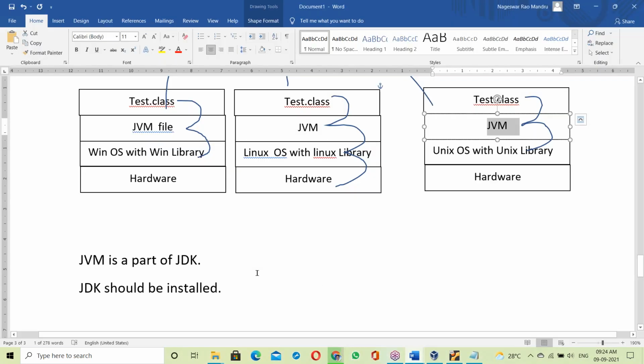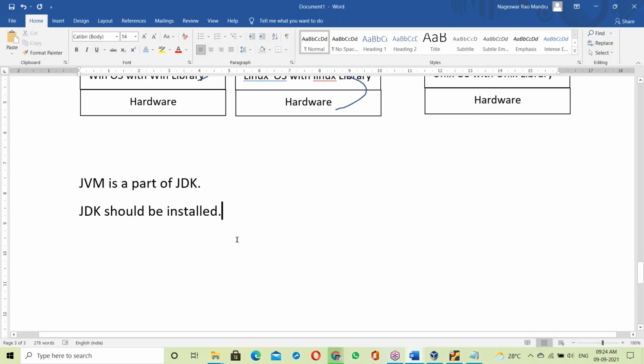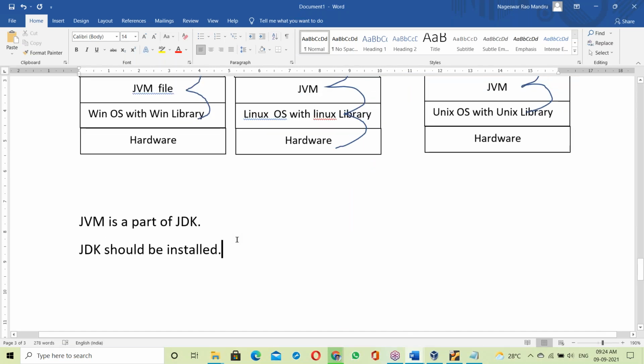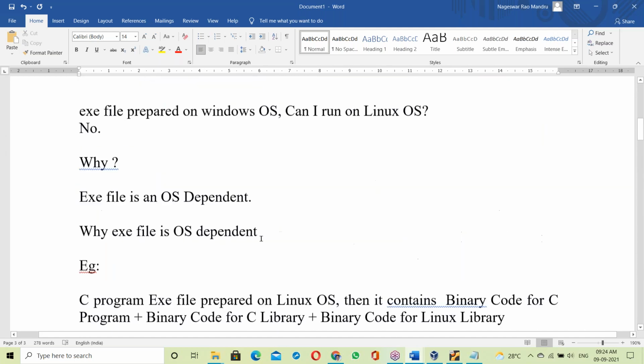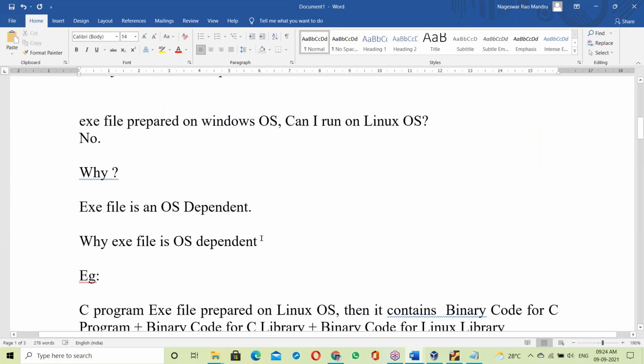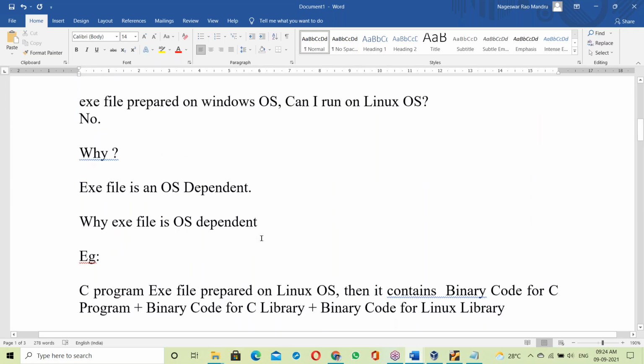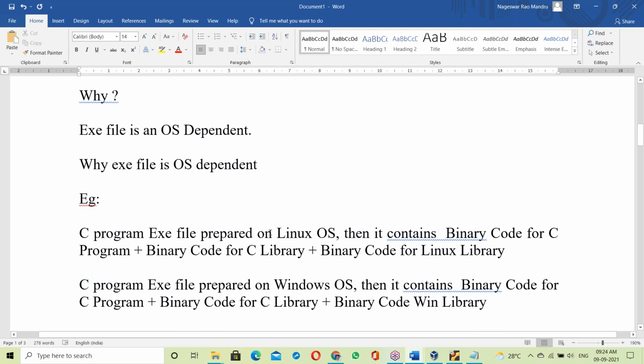So this is the reason why the .class file is platform independent, and how the .class file made us platform independent. That's it, this is about platform independence. Now let us see the .exe file and the .class file. What's the difference between the .exe file and the .class file? We discussed both. Let us compare these two.